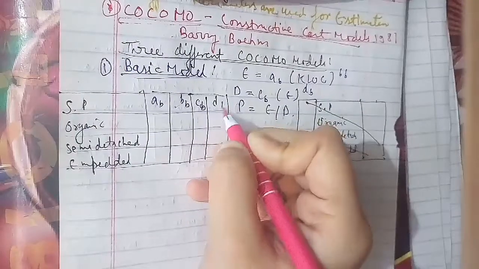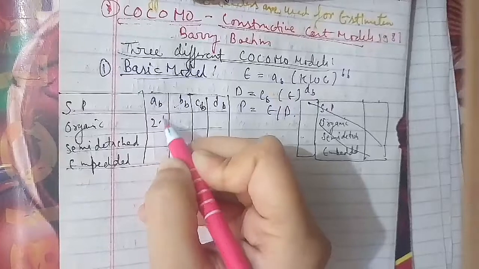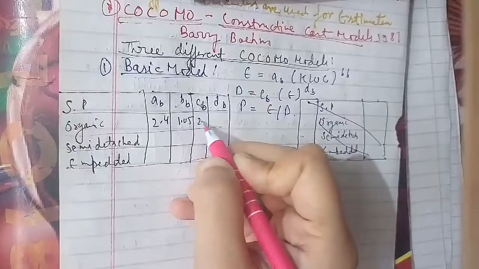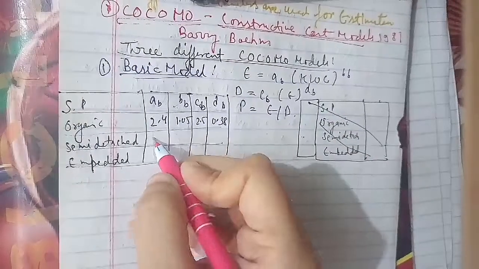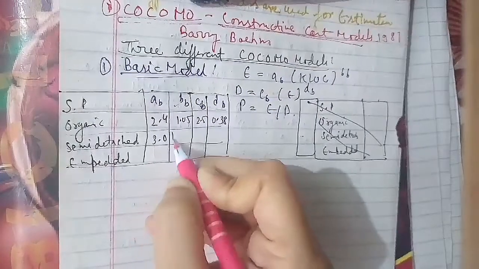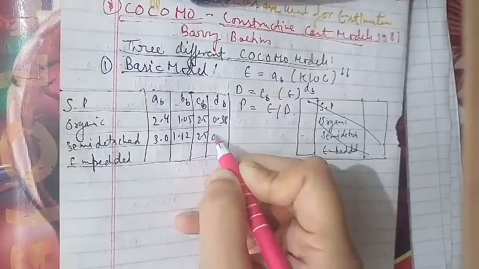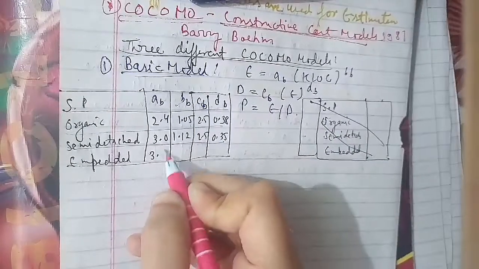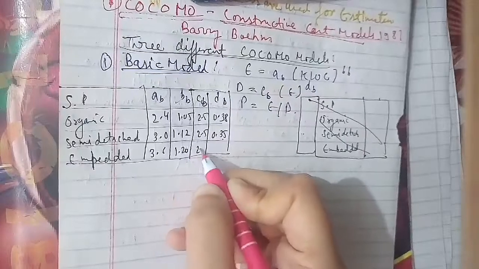For the organic we have 2.4, 1.05, 2.5, 0.38. For the semi-detached it is 3.0, 1.12, 2.5, 0.35. For embedded it is 3.6, 1.20, 2.5, 0.32. That is the values we have.